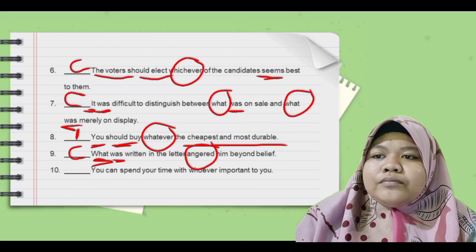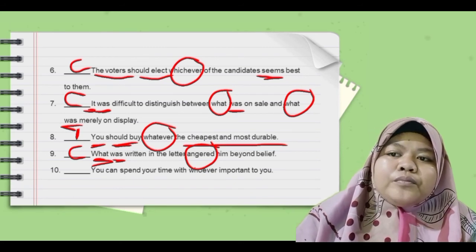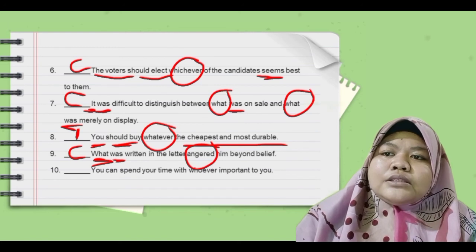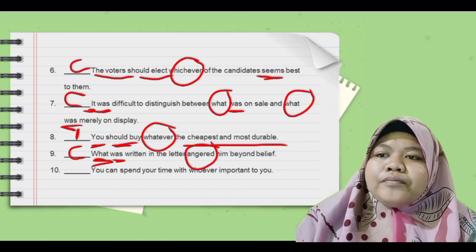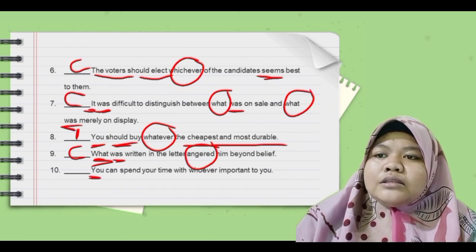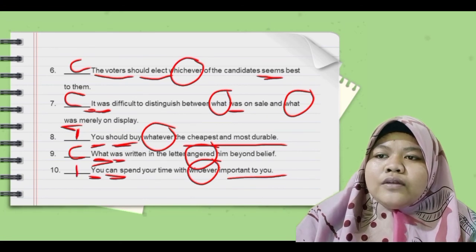Number 10. You can spend your time with whoever important to you. You is a subject, and then can is a verb, whoever is the connector subject, important to you is a noun. So if you want to make it correct, you should put is after whoever.